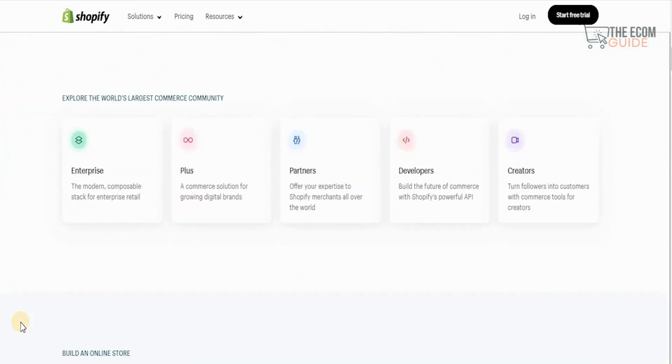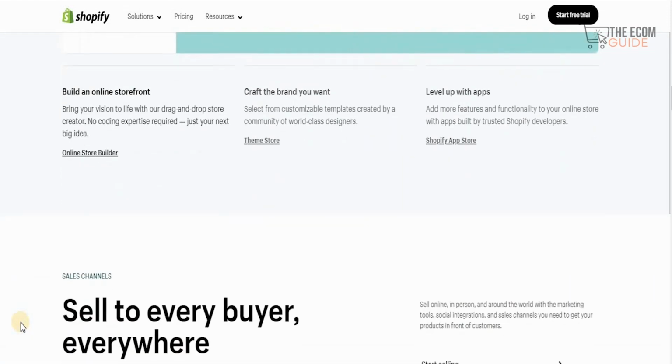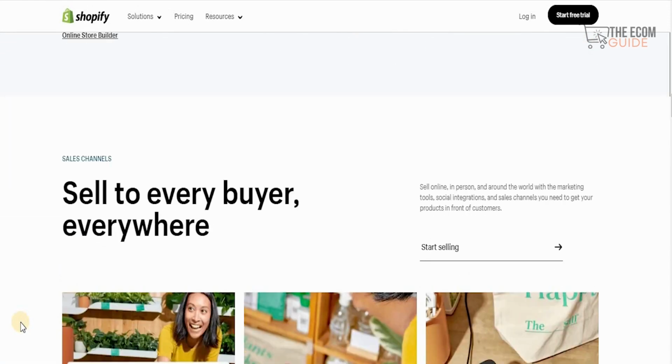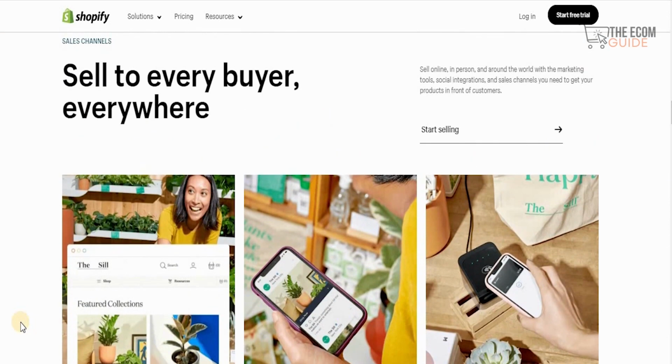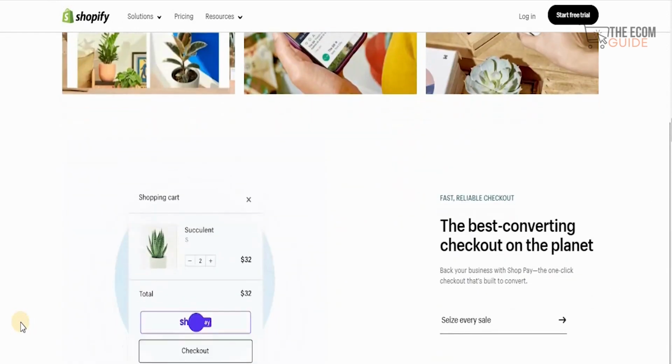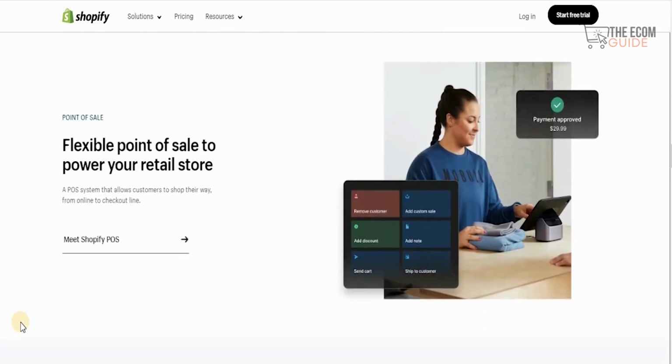And the beauty of Shopify is the fact that you can create your store the way that you want, from building an online storefront to crafting the brand that you want and leveling up with the apps that are available. You can sell to every buyer everywhere. You can sell online, offline, and use the marketing tools and social integrations and sales channels that you need to get your product in front of customers with the best converting checkout on the planet and a flexible point of sale to power your store.